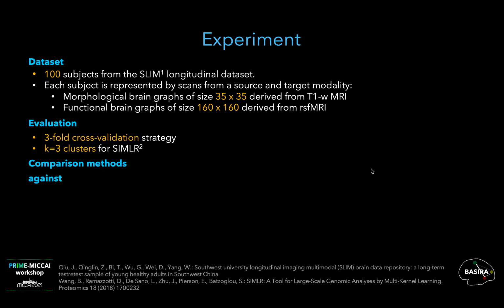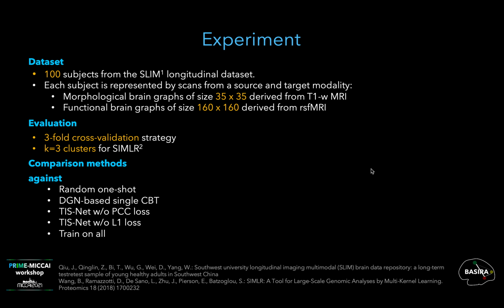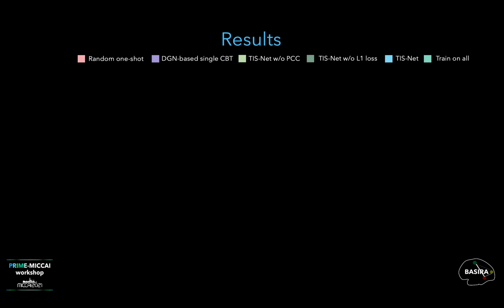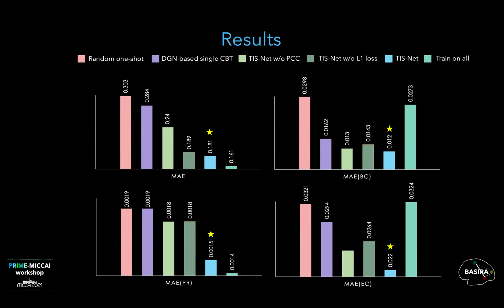We benchmarked our method against random one-shot, DGN-based single CBT without clustering, TISNET without Pearson correlation coefficient loss, TISNET without L1 loss, and train on all. The evaluation metrics we used are mean absolute error between the connectivity weights in predicted and ground truth brain graphs in the target modality. Also, we examined topology centrality measures by evaluating mean absolute error between PageRank, betweenness, and eigenvector centralities. Our framework has achieved the best performance across all the benchmark methods, excluding train on all for mean absolute error and PageRank centrality.